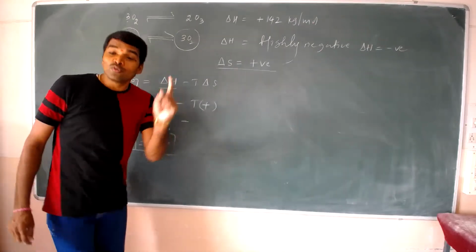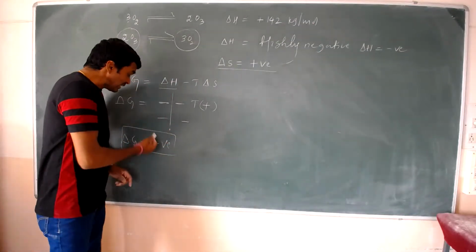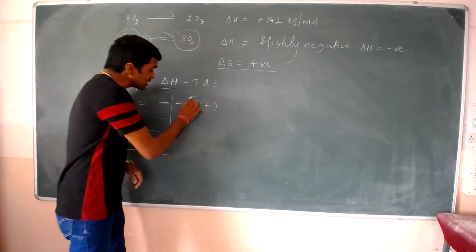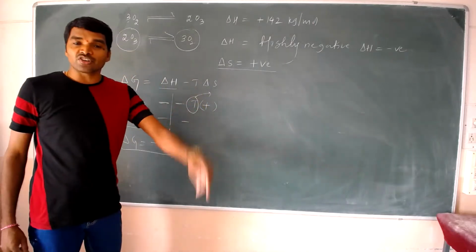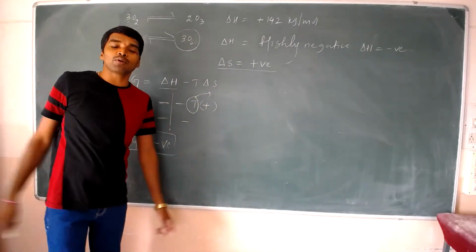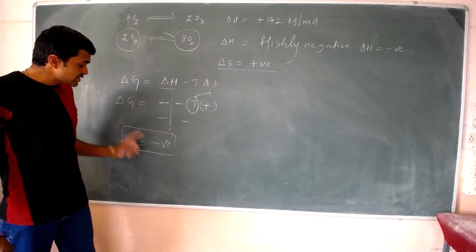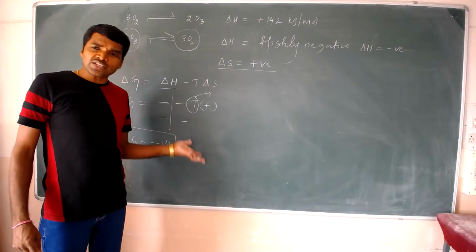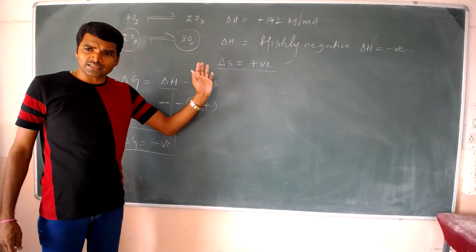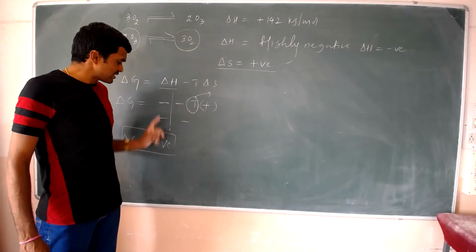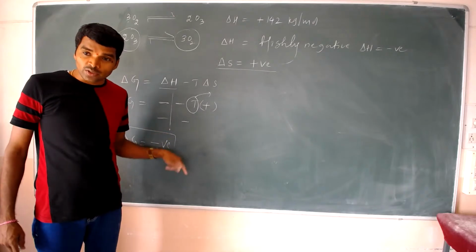When my delta G value is negative, it does not depend upon the temperature. You got it? If temperature is high or low, whatever it is, delta G value is negative.